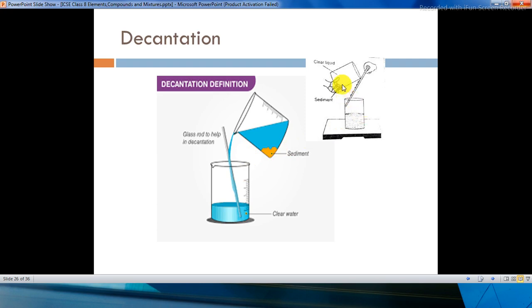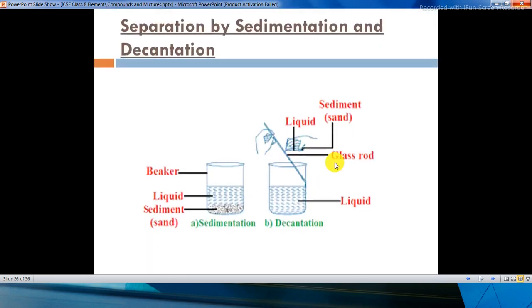Okay, so here you can clearly see that the clear liquid is separated, the sediment is left behind. This process is decantation. So it's very clear in this picture now. This is the sedimentation process and this is the decantation process. In the sedimentation process, you can see the sediment at the base with the clear liquid at the top. And when we poured it into the beaker, you have a clear liquid here.